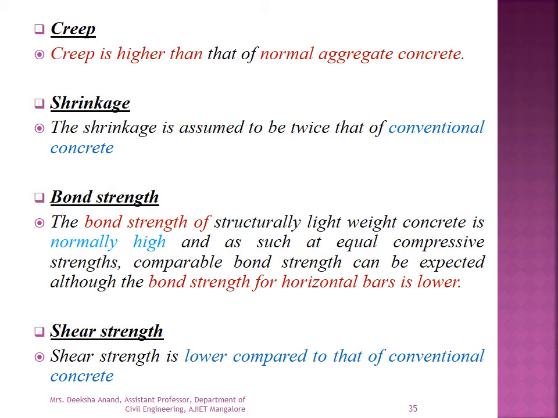Next is about the creep. Creep is higher than that of the normal concrete, and the shrinkage is assumed to be twice that of conventional concrete. The bond strength of the structural lightweight concrete is normally high, and the bond strength of the horizontal bars will be lower, and shear strength is lower compared to that of conventional concrete.